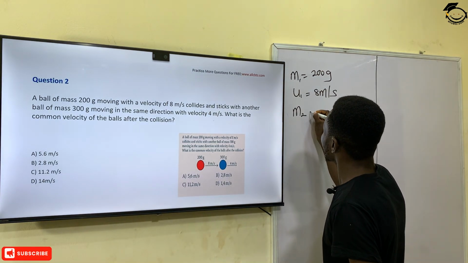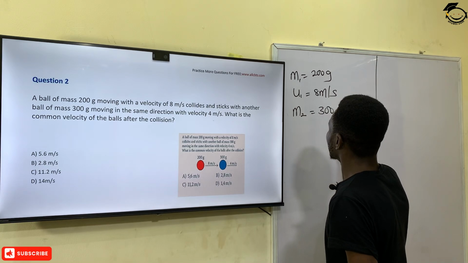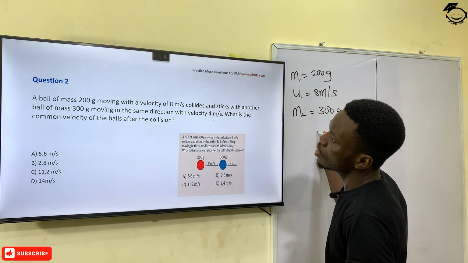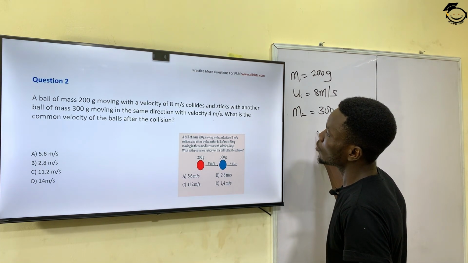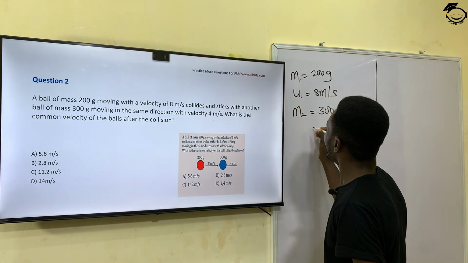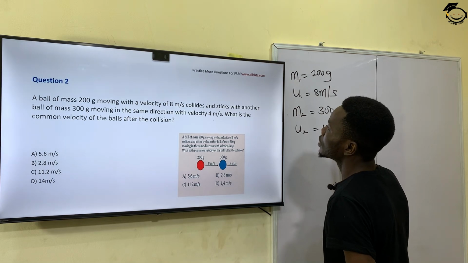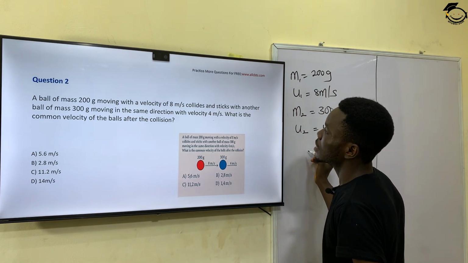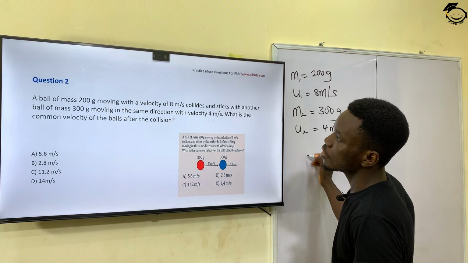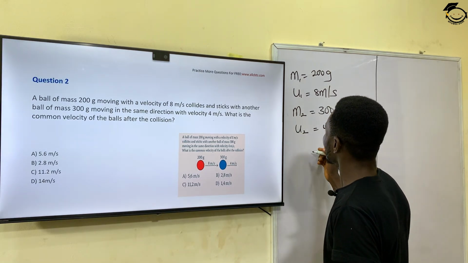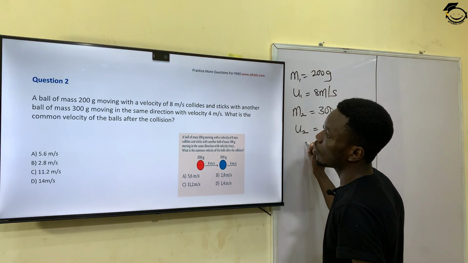So I have a new mass, 300 grams, moving in the same direction with velocity 4 meters per second. So my U2 is 4 meters per second. And then it asks, what is the common velocity of the ball after collision?